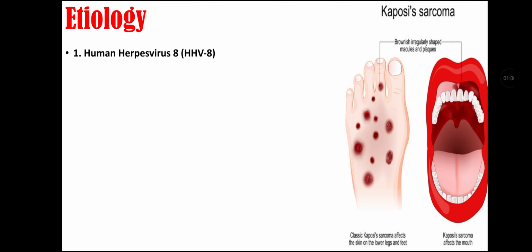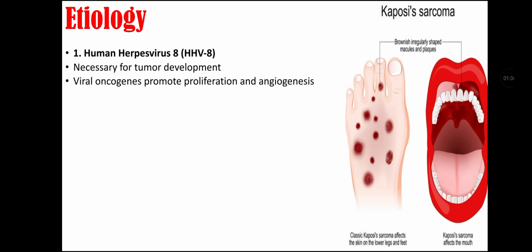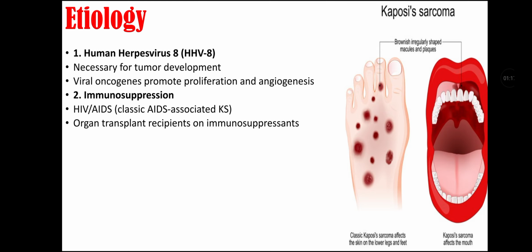Etiology. It is caused by human herpes virus 8, and it is necessary for tumor development, while oncogenes promote proliferation and angiogenesis. Second etiology is immunosuppression, that is because of HIV or AIDS, that is classic AIDS-associated Kaposi sarcoma, and it is also caused in organ transplant recipients on immunosuppressants.